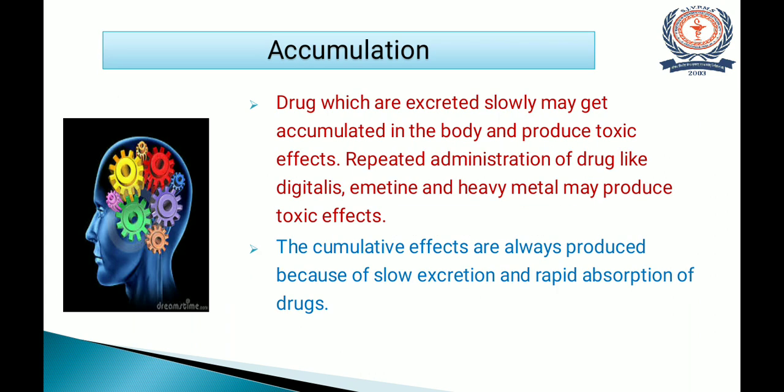Then the next factor is accumulation. Accumulation is when drugs which are excreted slowly get accumulated in the body and produce toxic effects. Repeated administration of drugs like digitalis, emetine and heavy metals may produce toxic effects. Now why does this accumulation occur? Whenever there is a slow rate of excretion of the drug or a rapid rate of absorption of the drug, the chances of cumulative effect or accumulation are greater.